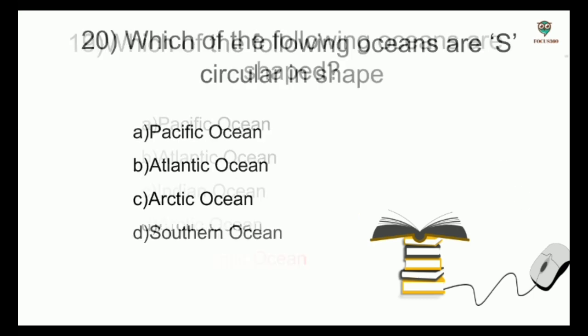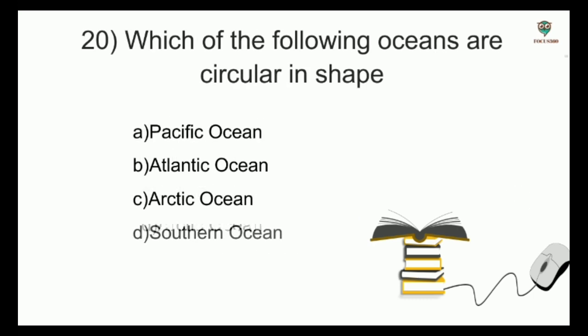Next question. Which of the following oceans are circular in shape? Options: Pacific Ocean, Atlantic Ocean, Arctic Ocean, Southern Ocean. And the answer is Pacific Ocean.